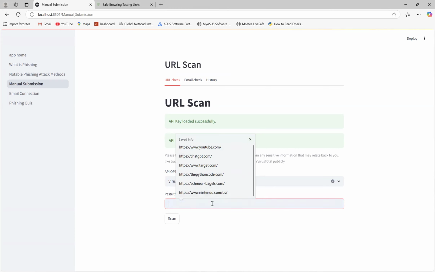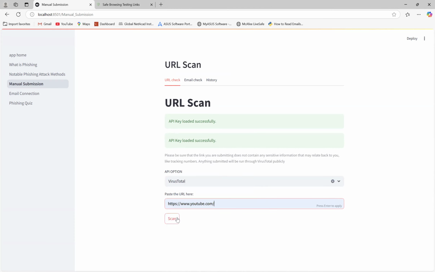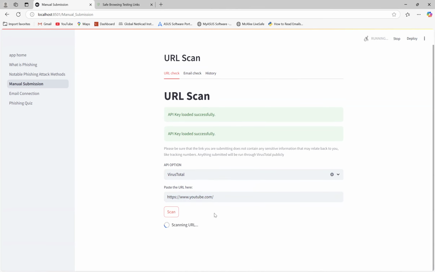And as you see, we've tested out a couple. So we're going to test out YouTube. So you put in this specific URL here. We check if our APIs are loaded correctly. Then we hit scan.